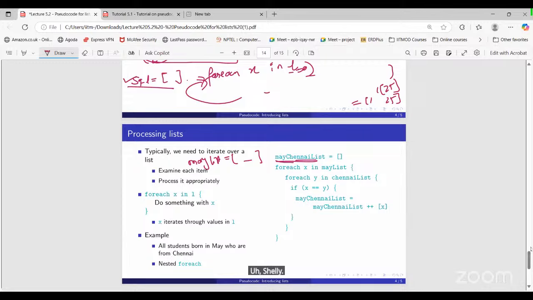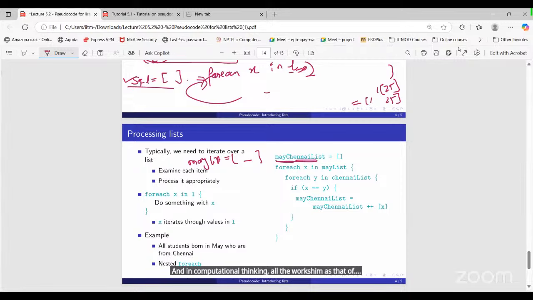Shelly, your voice is pretty low. Can you speak again? Sir, in computational thinking, for loop works same as that of Python. Sorry, I'm not getting it. Is this for me only or for everyone? For everyone, sir. Voice is not clear. Yeah, your voice is breaking.